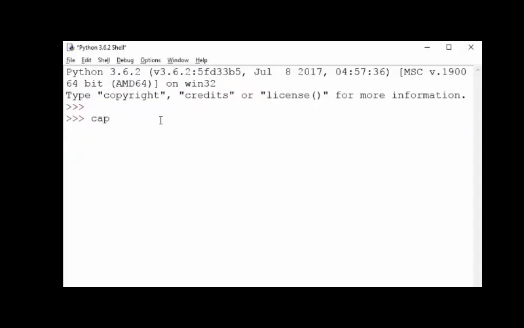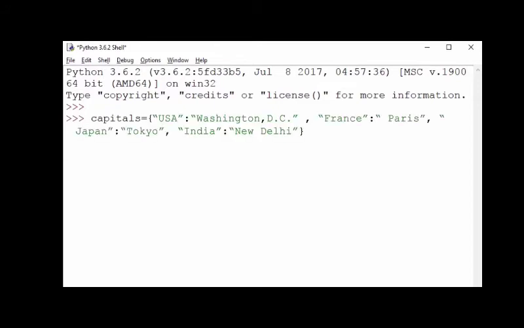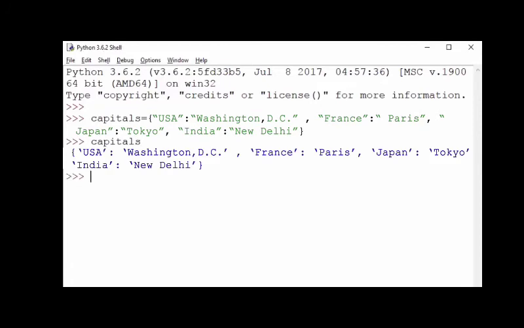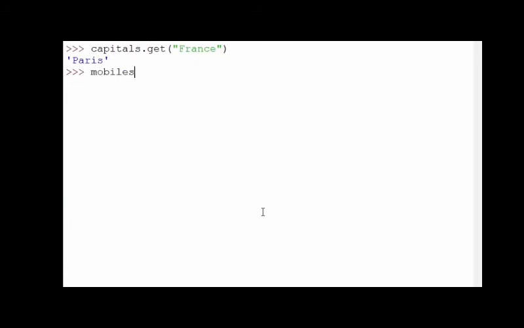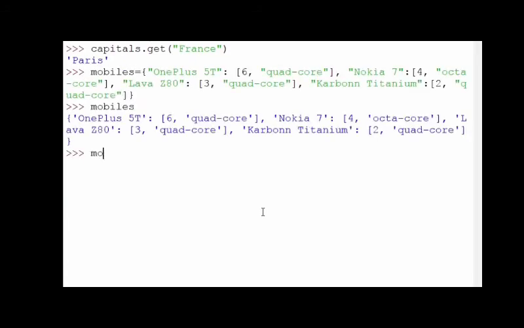Let's say we have a dictionary called capitals with countries as the keys and their capitals as the values. To fetch the value associated with key France, we use the syntax capitals.get and within parentheses and quotes France. Look at another example called mobiles. To fetch the value associated with Nokia 7, we can use the get function as shown here.